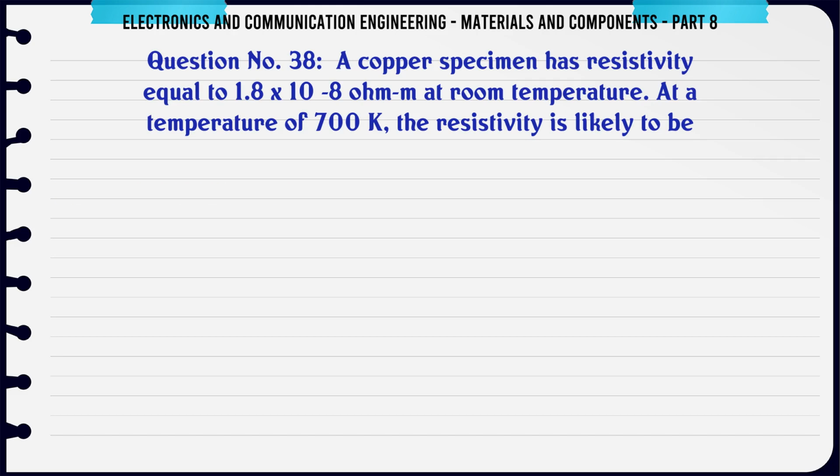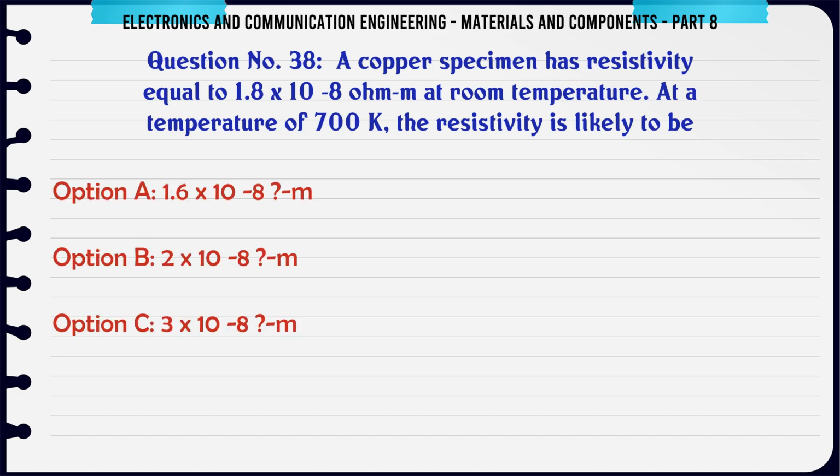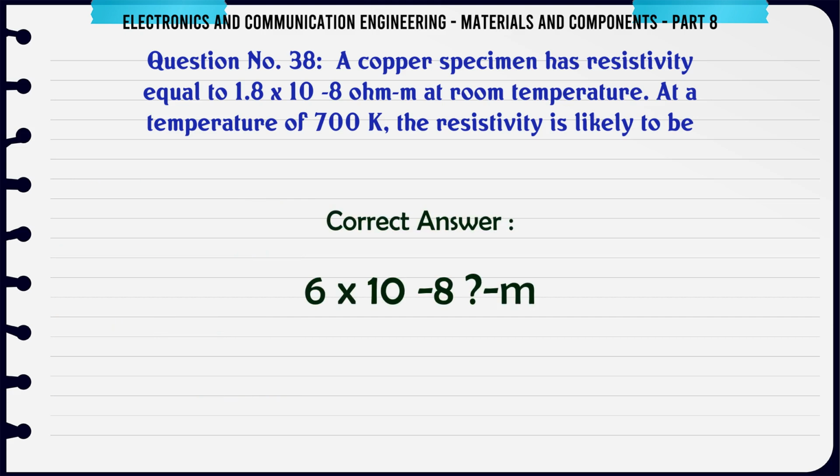A copper specimen has resistivity equal to 1.8 x 10⁻⁸ ohm-m at room temperature. At a temperature of 700 K, the resistivity is likely to be A. 1.6 x 10⁻⁸ ohm-m, B. 2 x 10⁻⁸ ohm-m, C. 3 x 10⁻⁸ ohm-m, D. 6 x 10⁻⁸ ohm-m. The correct answer is 6 x 10⁻⁸ ohm-m.